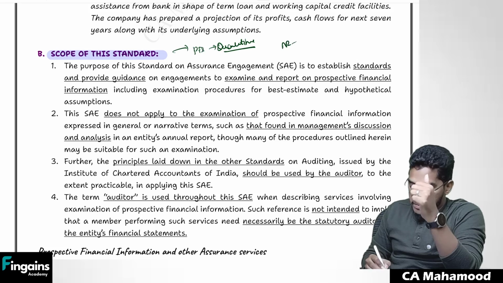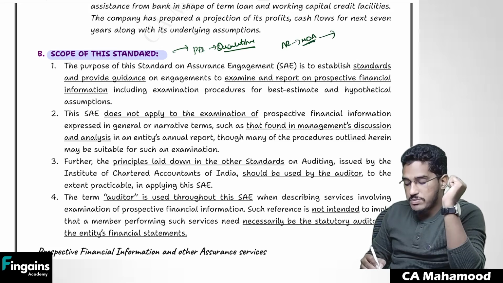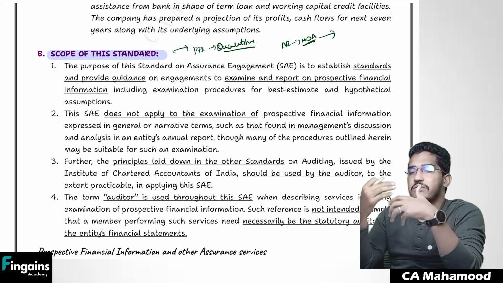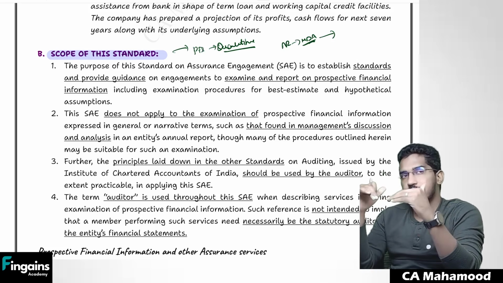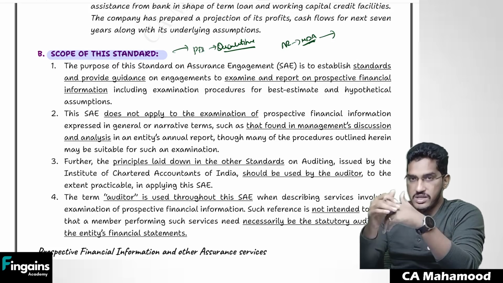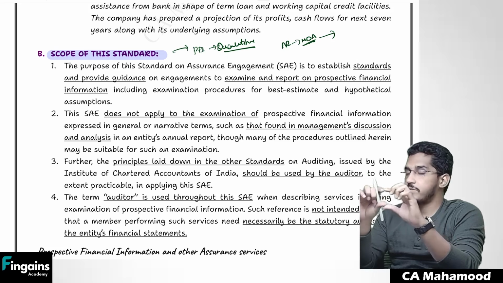Generally, when you open the annual report, you will find something called management discussion and analysis, the MDA. In the MDA, management says many things about their future in narrative terms, not in numbers. For example, we will become the largest manufacturer of steel in the coming one year. These are narrative disclosures, not expressed in figures.